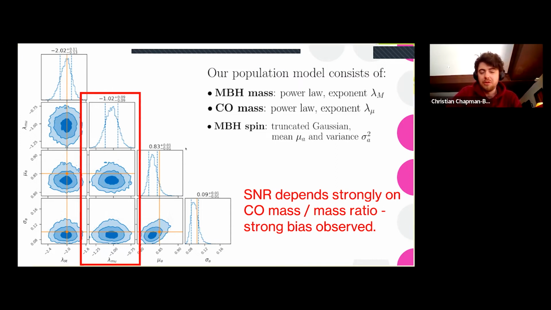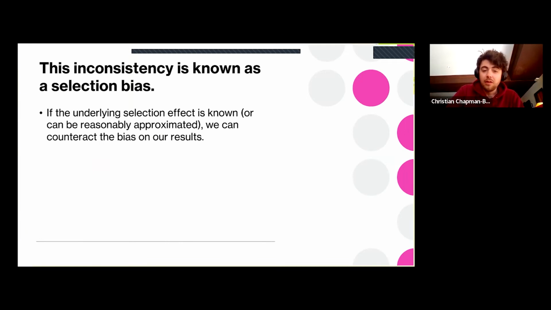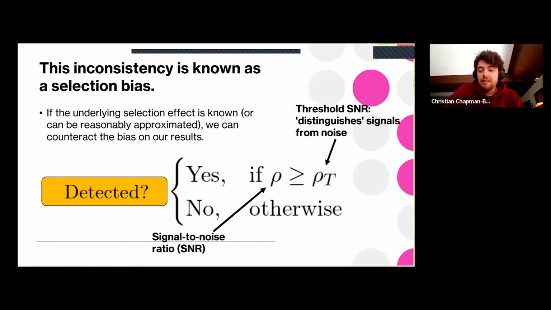So yes. So the true value for lambda mu here is -2, but we cannot see it here. So how can we obtain a better result? So this is by considering the fact that the selection bias is the reason for our incorrect result. We can model this selection bias to try and reverse this effect. So in the absence of an actual EMRI detection pipeline, we can approximate detectability with an SNR threshold. So that is to say that if the SNR is greater than some threshold value, then we detect it, otherwise we don't.